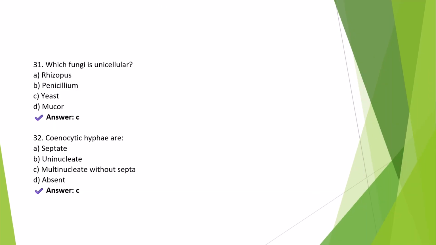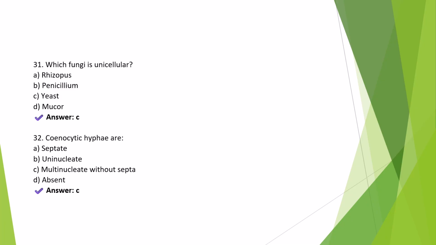Question 31. Which fungi is unicellular? Right answer is option C, yeast. Yeast is the only unicellular fungus. It reproduces asexually by budding and is widely used in baking and alcohol fermentation.